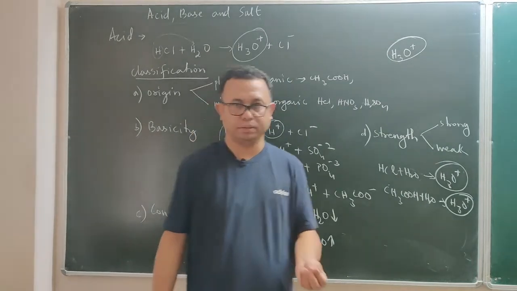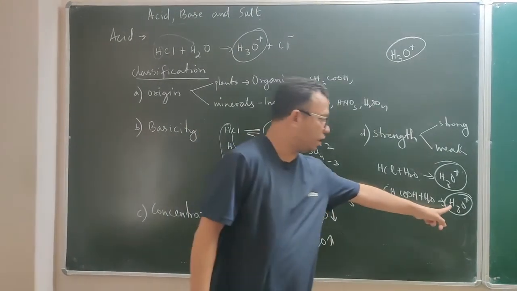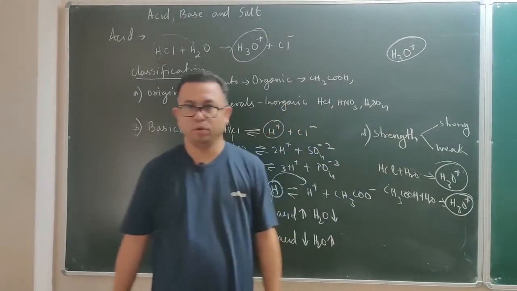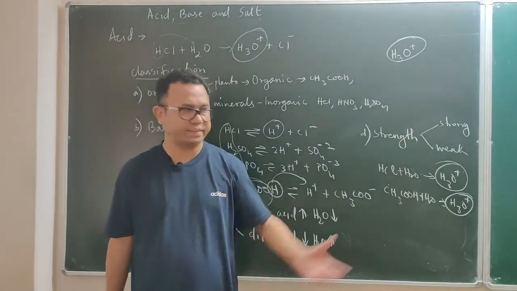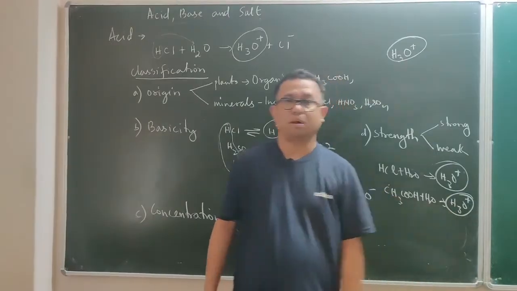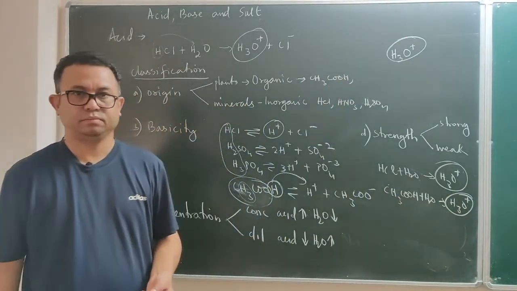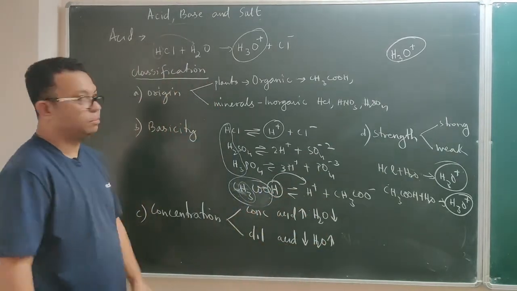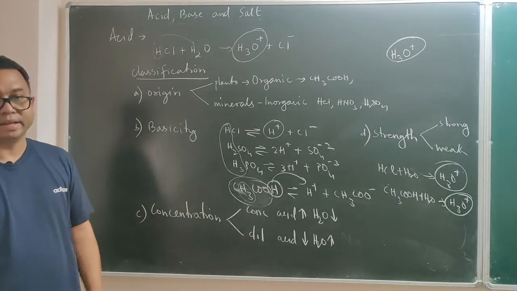Here I am talking about number, not volume. Carbonic acid is a weak acid, acetic acid is a weak acid. Most organic acids are weak acids because the number of hydronium ions produced is very small when they are dissolved in water. This is your classification of acid.